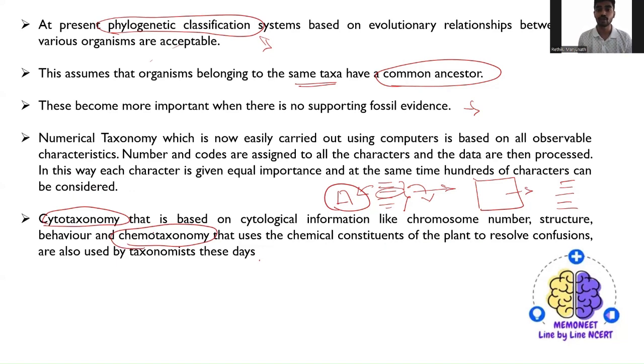So what you are going to do is study the detailed characteristics. As I said before, they were only considering the morphology of the plants. But now biologists and scientists are considering not only the external features, but also the internal features.